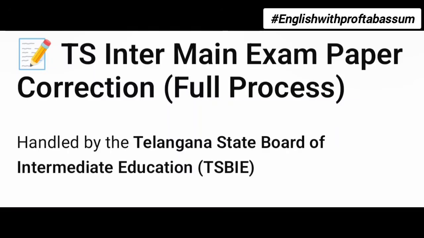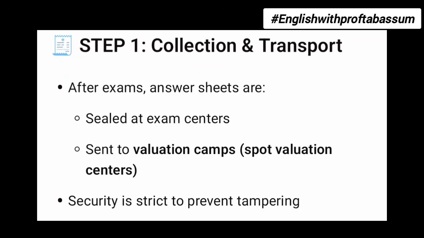In this video we'll discuss the TS Inter paper correction full process. As you know, the main paper correction is handled by the Telangana State Board of Intermediate Education. Step number 1: after exams, answer sheets are collected and sealed at exam centers. They are sent to valuation camps, that is spot valuation centers. Security is strict to prevent tampering. Tampering means using illegal methods to change students' results.